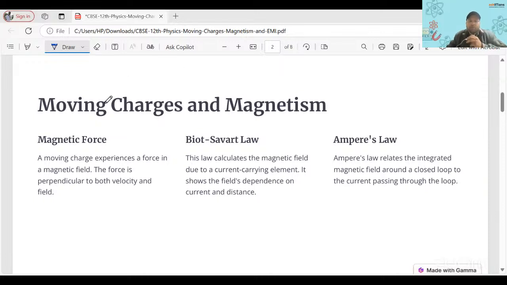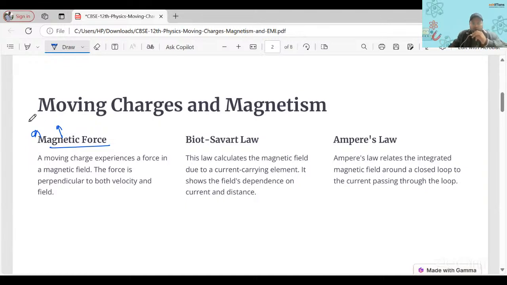What are the important points, the important concepts that we need to cover in this chapter? First, about the magnetic force in itself, right? So magnetic force. Two points here we have, right? Magnetic force on a moving charged particle. Right. So magnetic force will be in a magnetic field, right?